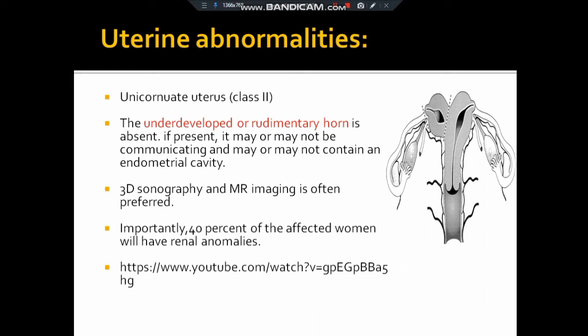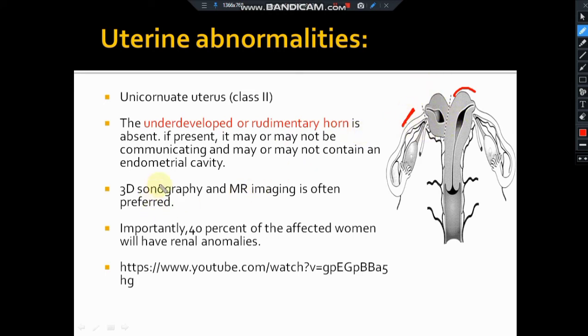Here, unicornuate uterus, class 2, which is nothing but underdevelopment or a rudimentary horn. It can be communicating or non-communicating with the endometrial cavity. Okay, this is the uterus and this is the fallopian tube. In between the fusion of this uterus and fallopian tube, there is an underdeveloped rudimentary horn.